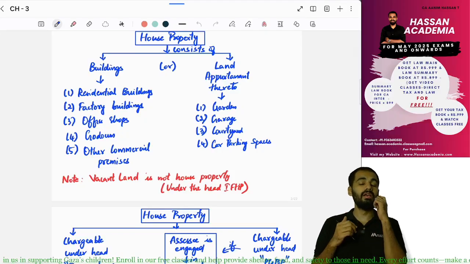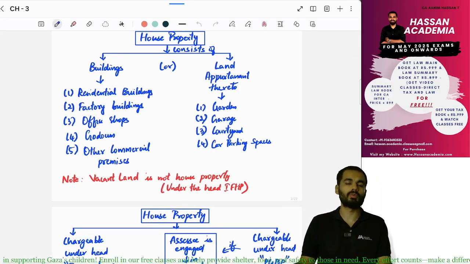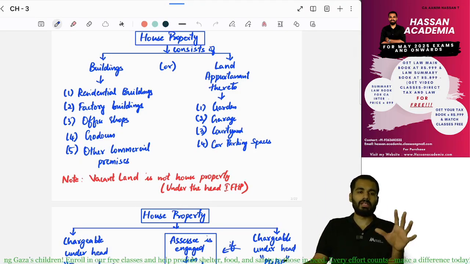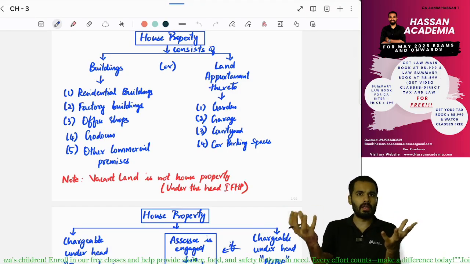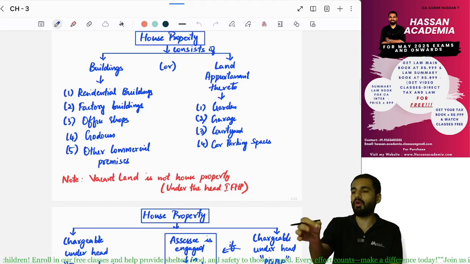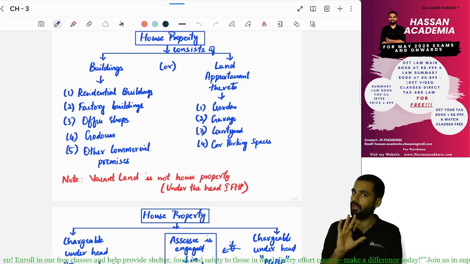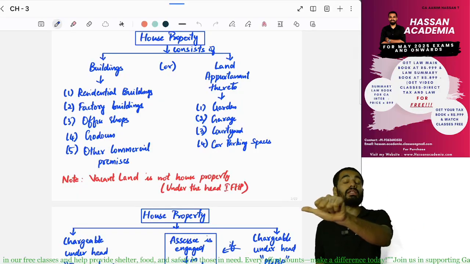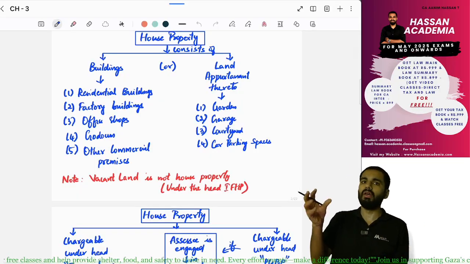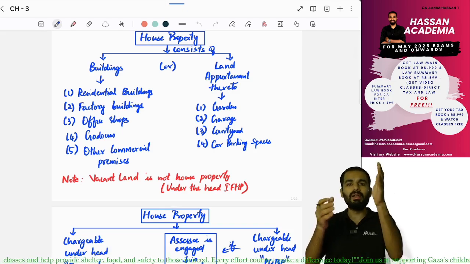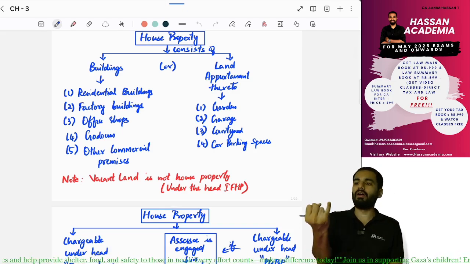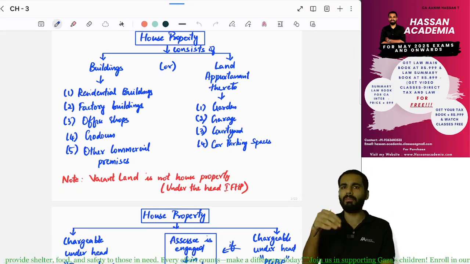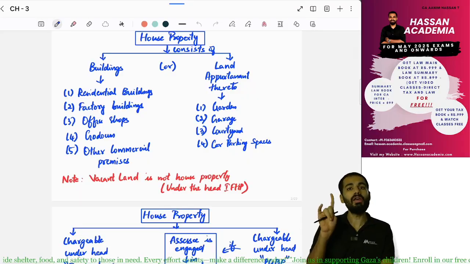So, in this class, we will see the revision of income from house property chapter. Now, house property consists of either building or land appurtenant thereto. A vacant land will not fall under house property. A building can either be a residential house property or commercial building. A land appurtenant thereto means a building is linked with the land, such as any kind of garden, car parking space, courtyard. All these are land appurtenant thereto. This also forms part of the house property.